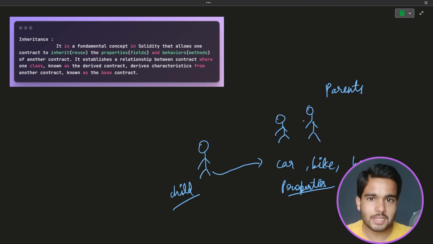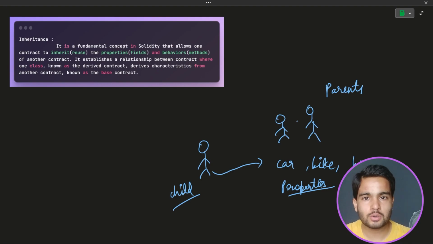So whatever things or properties of your father or your parents that you are using, that is known as inheritance. The plain meaning of inheritance is reusing the properties of our parents, or reusing anything of our parents. Means you are inheriting, or you inherit the property of your father.